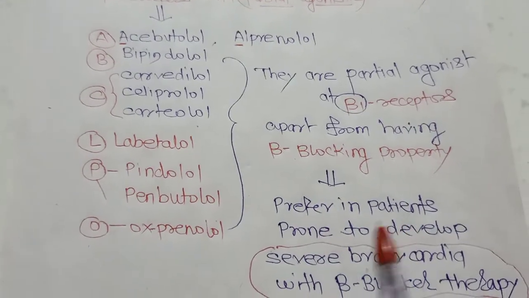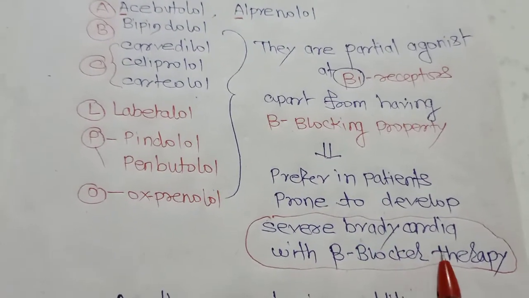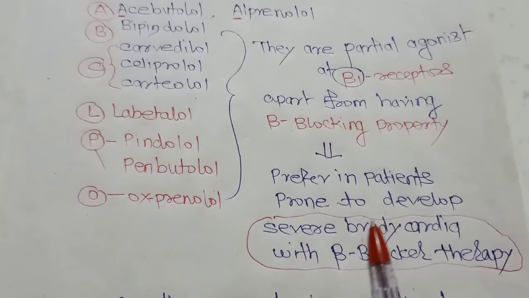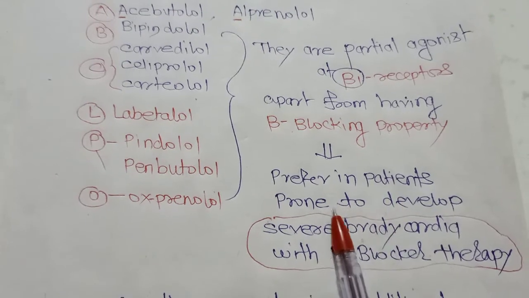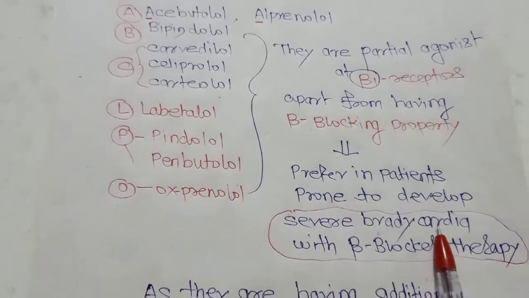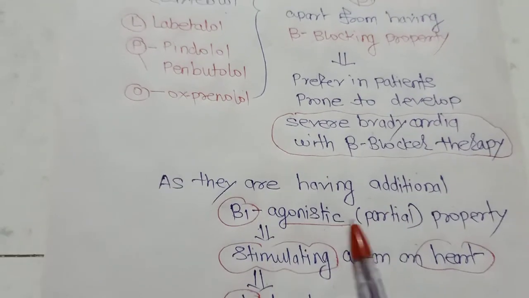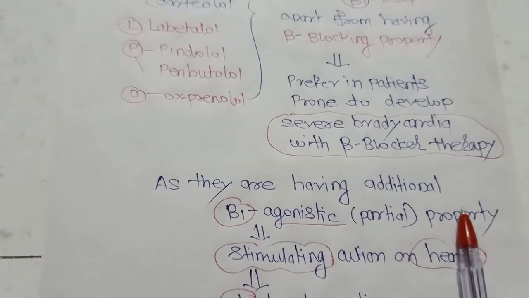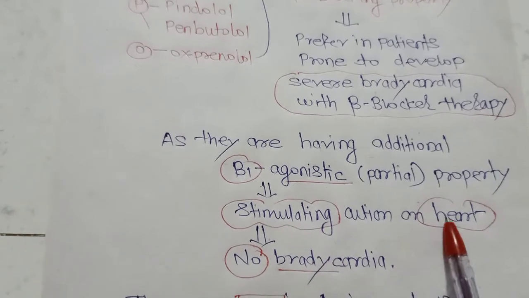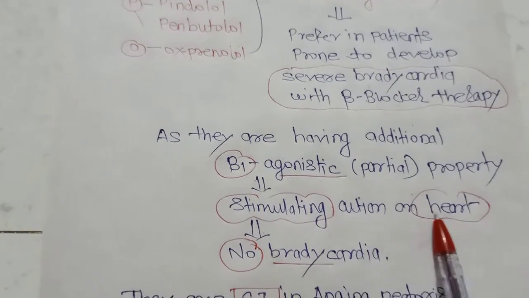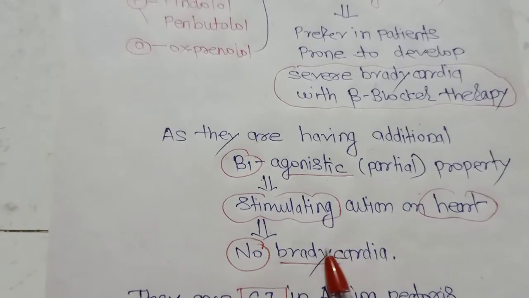That's why they are preferred in patients who are more prone to develop severe bradycardia with beta blocker therapy. Now, as they have additional beta 1 agonistic or partial agonistic property, what does that mean? They will stimulate the heart. There is a stimulating action on the heart, and because of this stimulating action, there is no bradycardia.